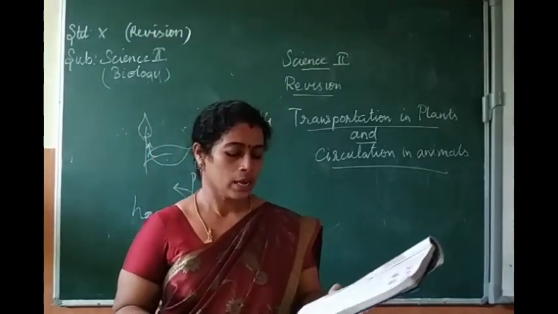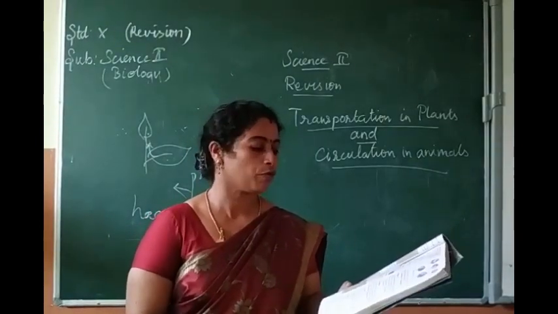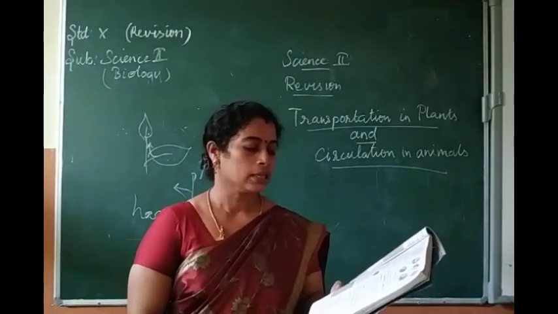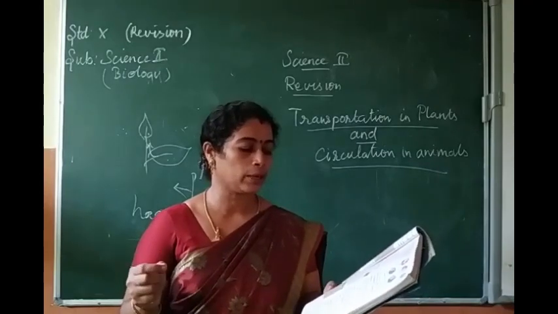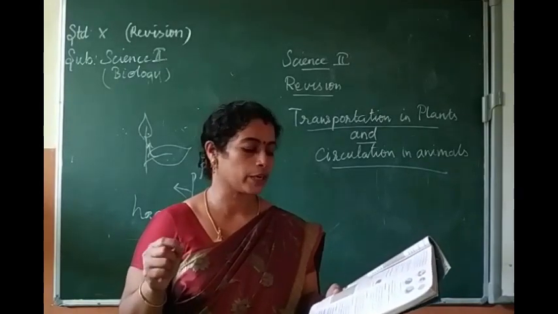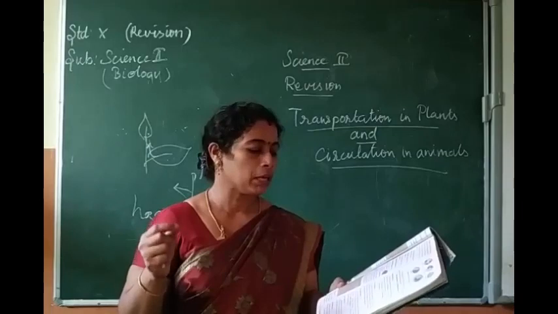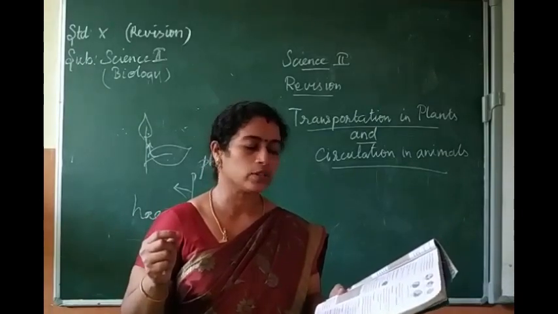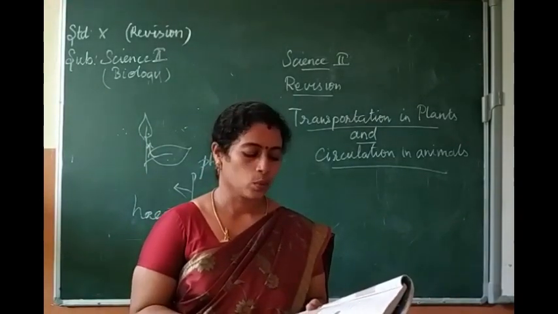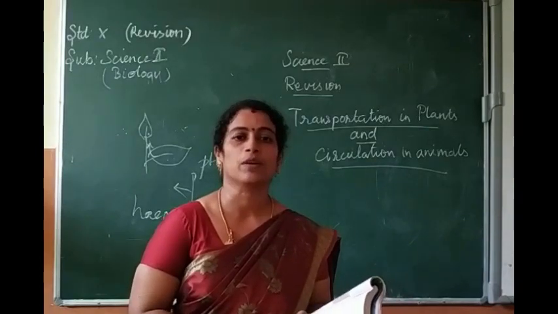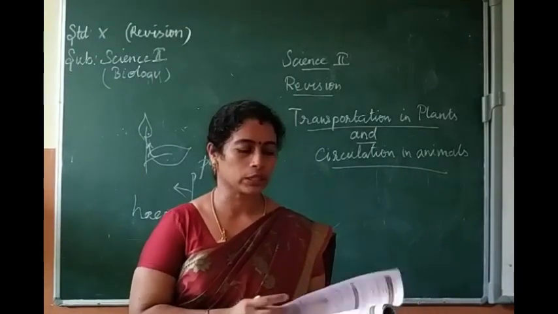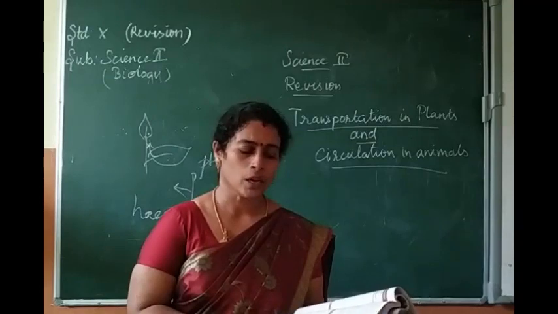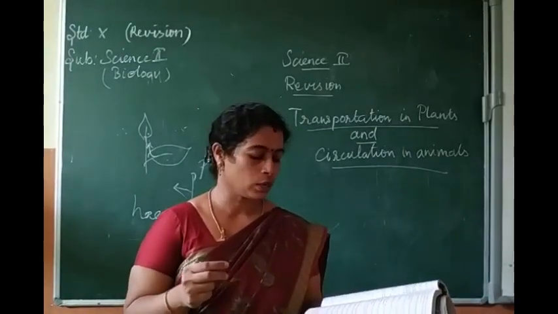So have you understood? Answer is in page number 205, red blood cells. The RBC impart red color to the blood due to the presence of the respiratory pigment hemoglobin. Mature mammalian RBC do not have cell organelles and nucleus. Why? Because the space is occupied by the hemoglobin molecules, the respiratory pigment. So that's the answer for the 6th question.